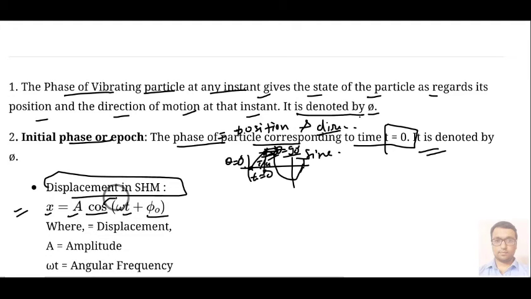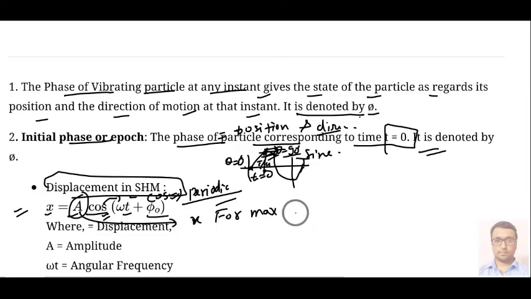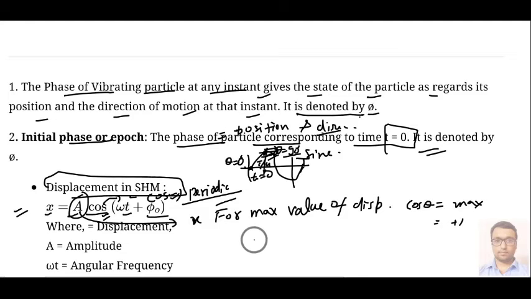So why are we writing in terms of cos? Because we know that cos represents what? That represents your periodic function, and we know that this SHM motion will be a periodic function, and this A is what? A is the maximum value of x. For the maximum value of displacement, your cos theta should be maximum, and its maximum value is given by +1. So in magnitude we can say plus minus 1.